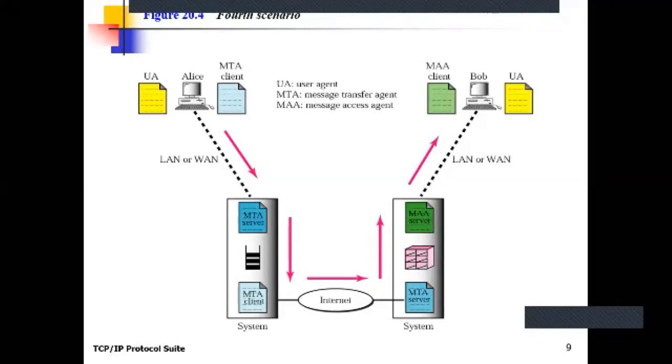Yeah, so this is the fourth scenario where we use the email protocols like SMTP, POP and IMAP. Okay, I will show you the situation of SMTP, POP and IMAP in this particular fourth scenario in the next coming slides.